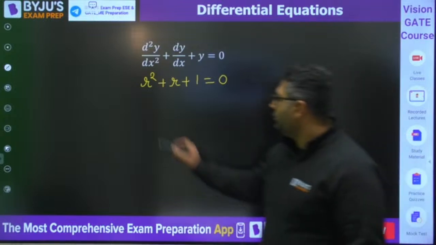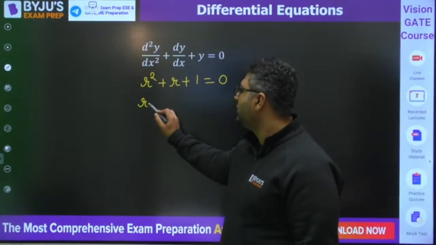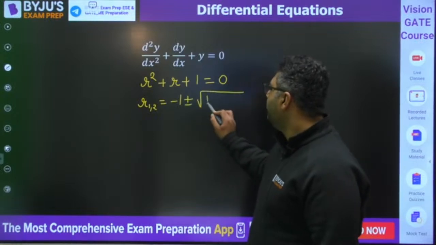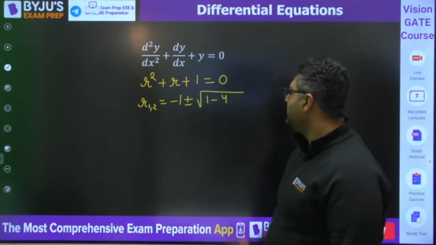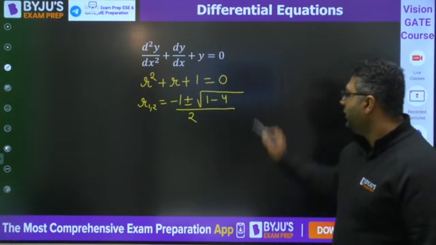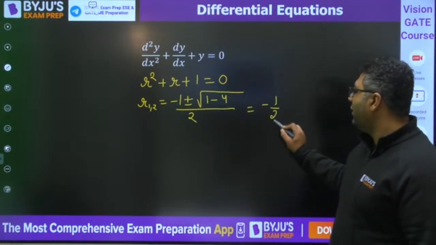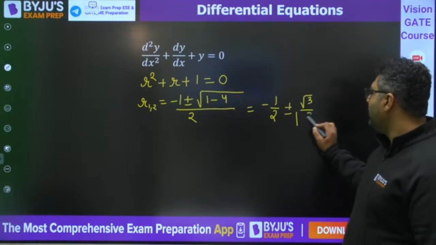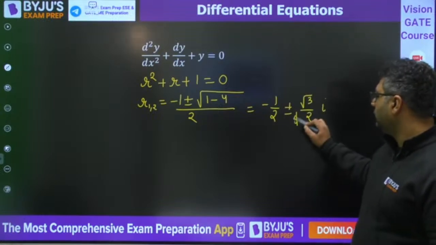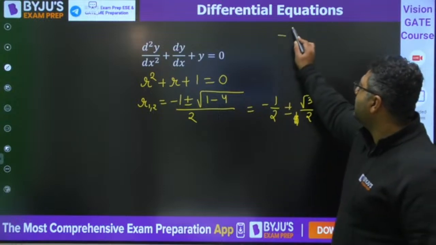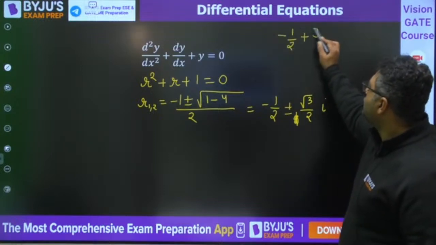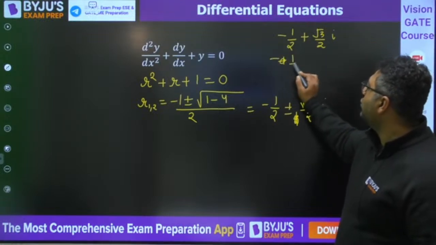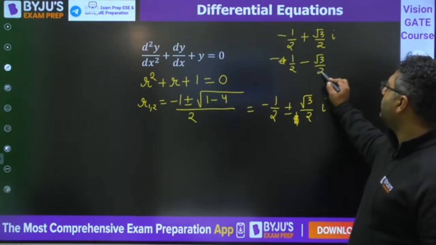So what you will be writing, you know that roots are minus b plus minus root of b square minus 4ac by 2a. It would be minus 1 by 2 plus minus root 3 by 2 iota. So you can see one root is minus 1 by 2 plus root 3 by 2 iota, other is minus 1 by 2 minus root 3 by 2 iota.